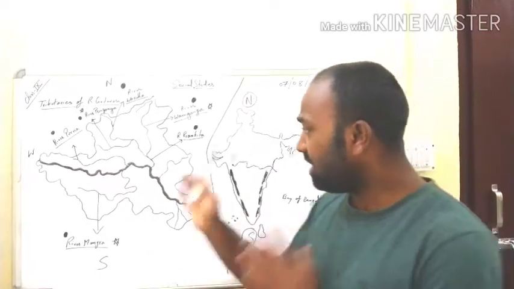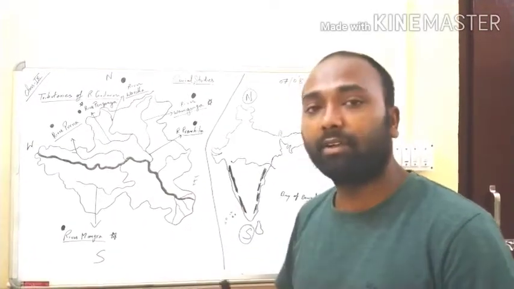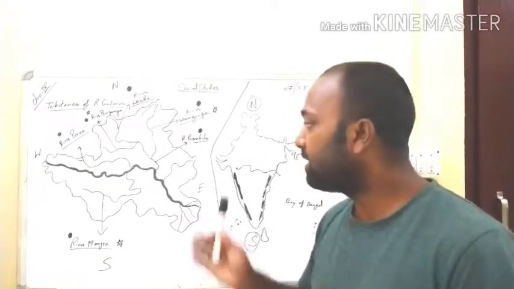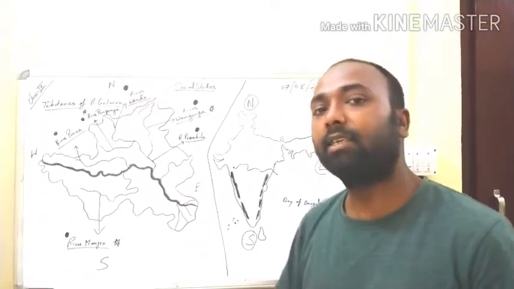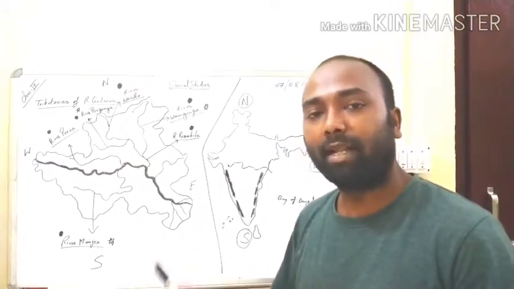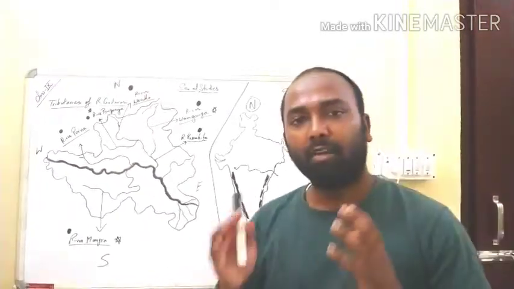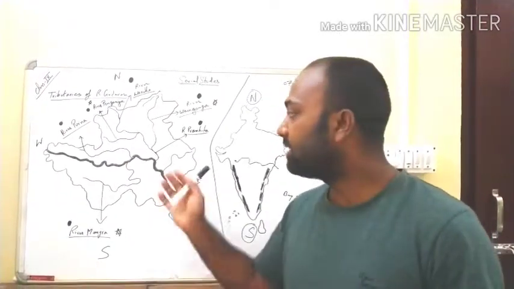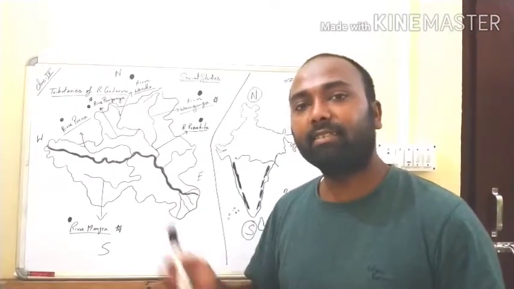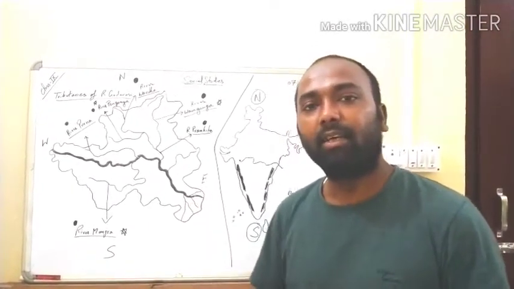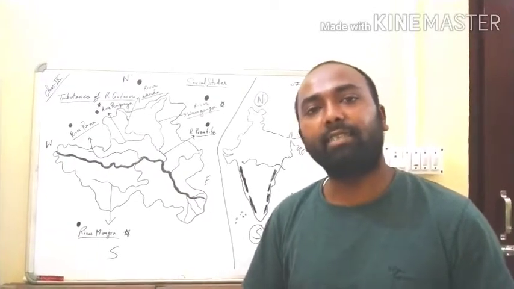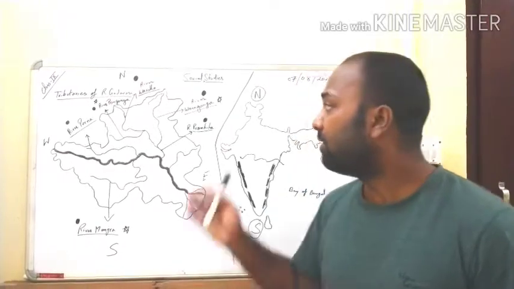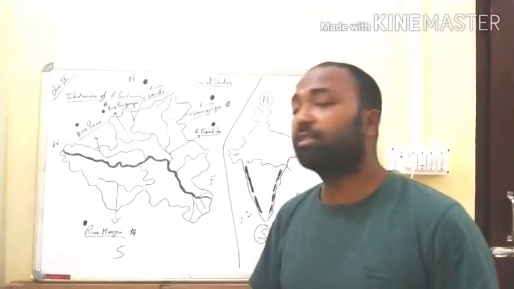Since this is a very large river and covers most part of the states, it forms the largest river basin of peninsular India. Because of its length and the area it covers, river Godavari is also considered the Dakshin Ganga. So this is all about the river Godavari basin.